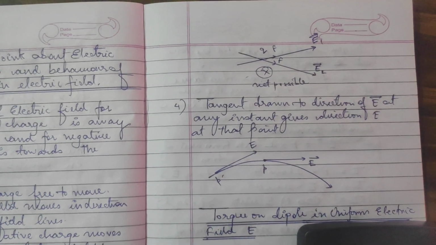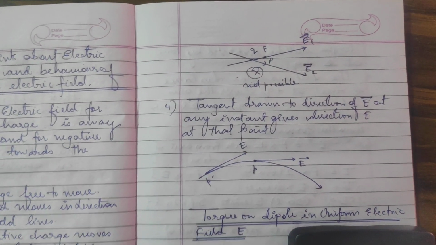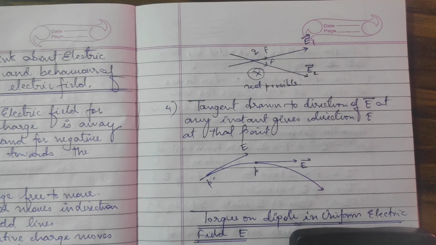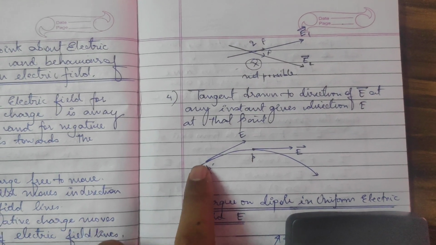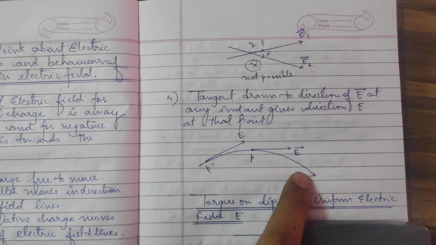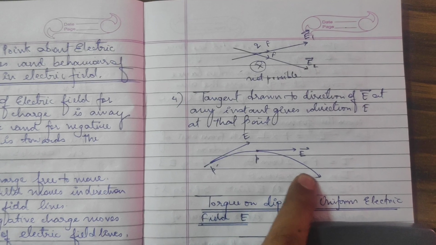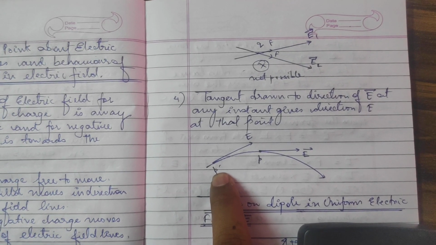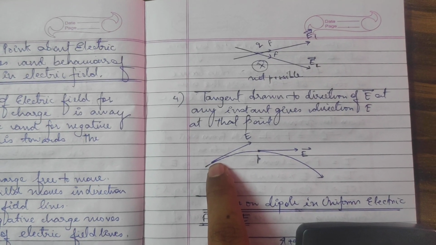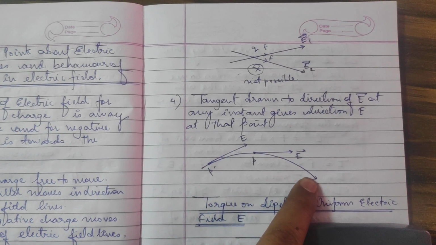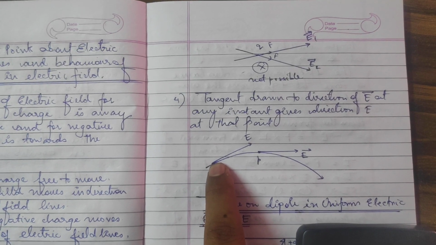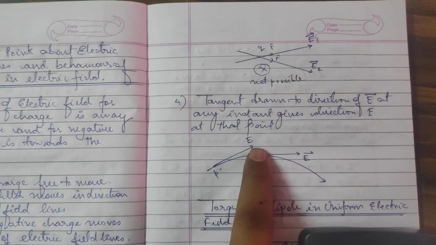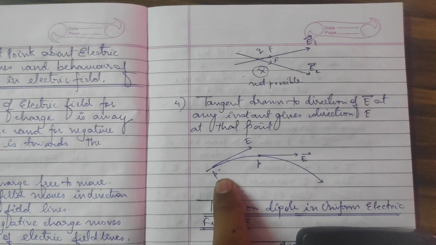Fourth point, the tangent drawn to the direction of electric field at any instant gives the direction of electric field at that point. If this curved path is the electric field, and I have to determine the electric field at point P dash, I will make a tangent to the curvature of the electric field at this point P dash, and whatever will be the tangent at this point to the curvature will give the direction of electric field at that point.